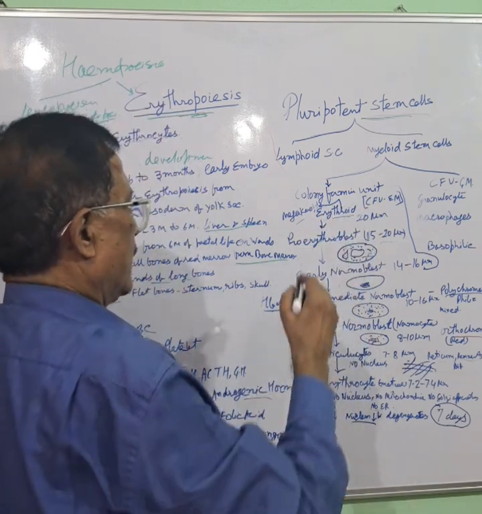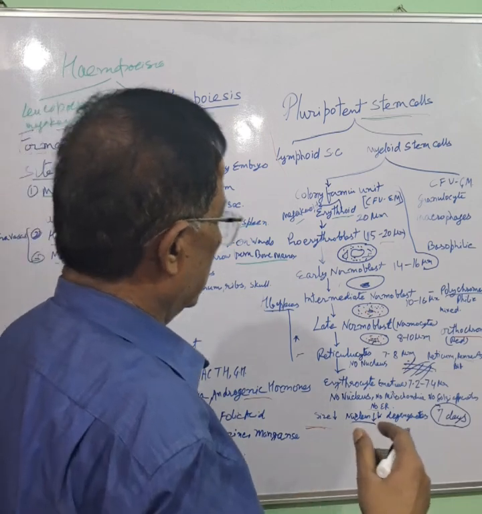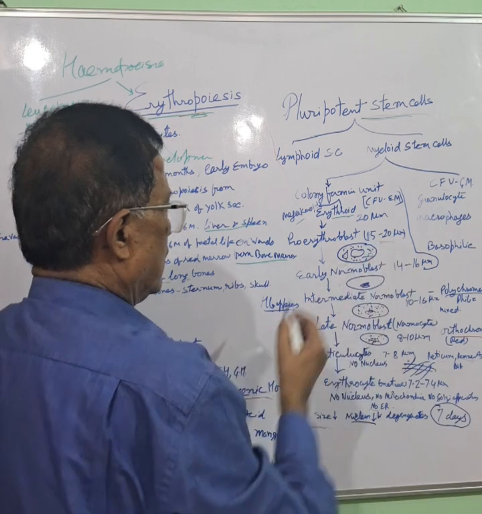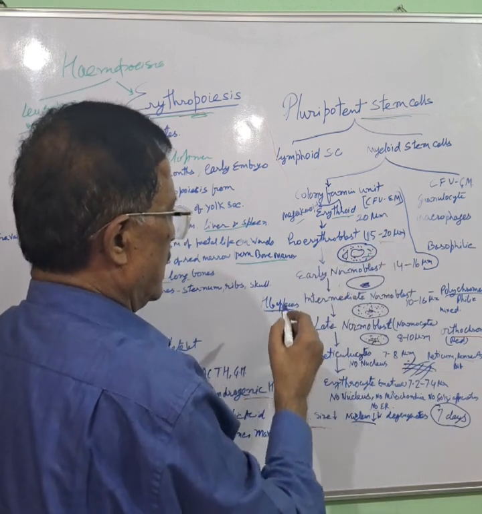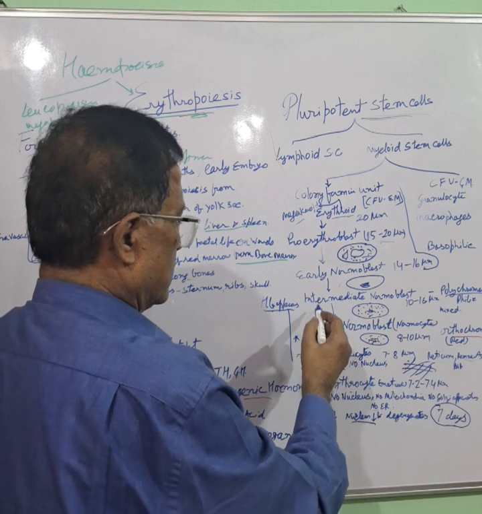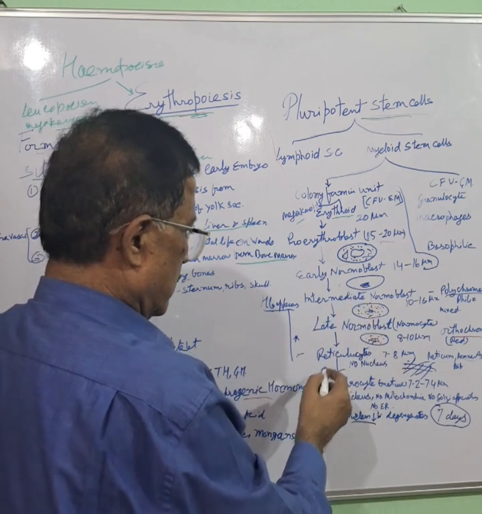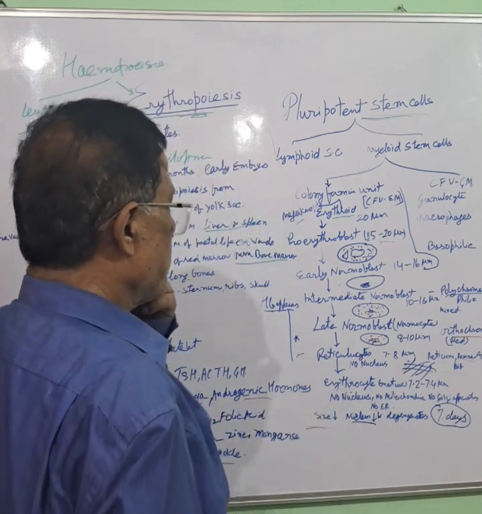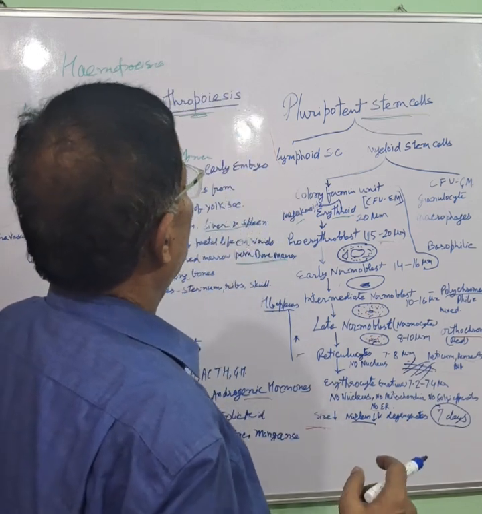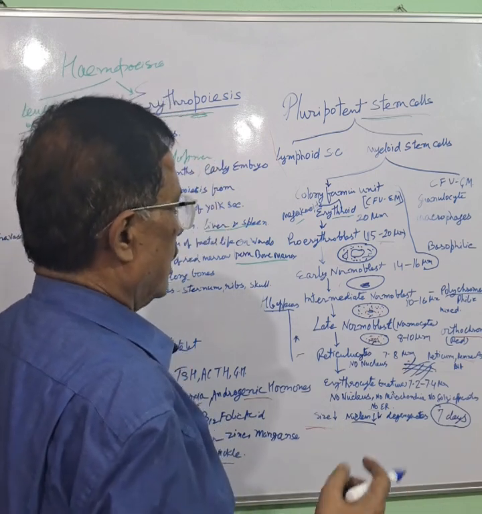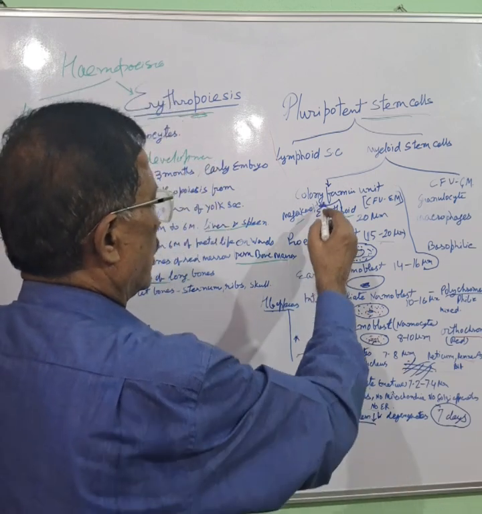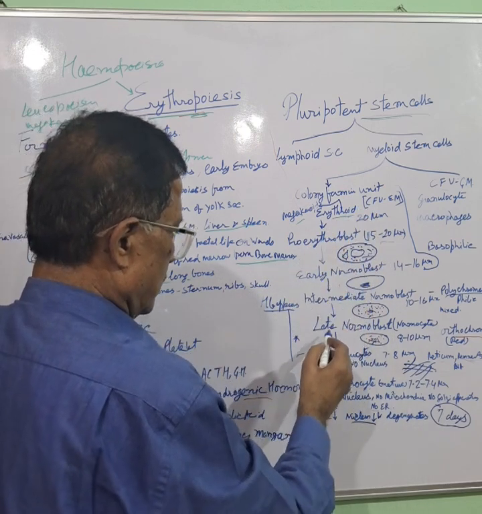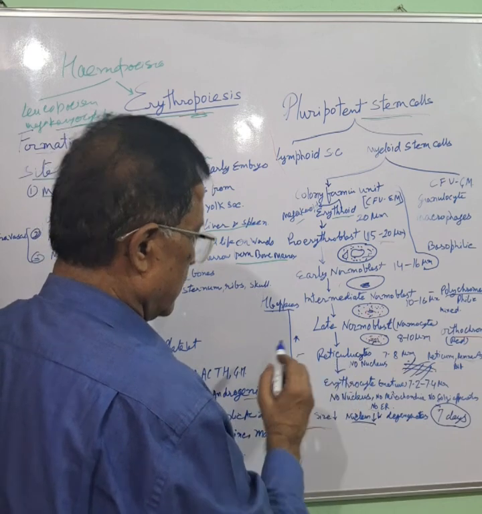This is a large cell and it will divide into pro-erythroblast. Pro-erythroblast is 15 to 20 micron. Then pro-erythroblast will divide into early normoblast, intermediate normoblast, late normoblast, reticulocyte and erythrocyte. These are the stages of erythropoiesis, erythrocyte development or RBC formation: from colony forming unit, erythroid, pro-erythroblast, early normoblast, intermediate normoblast, late normoblast, reticulocyte and erythrocyte.